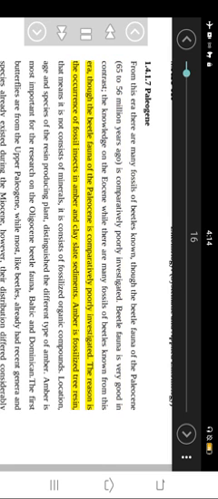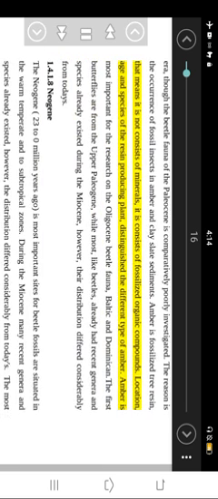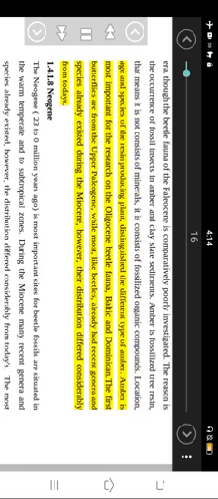The reason is the occurrence of fossil insects in amber and clay slate sediments. Amber is fossilized tree resin, which means it does not consist of minerals, but of fossilized organic compounds. Location, age and species of the resin-producing plant distinguish the different types of amber. Amber is most important for the research on the Oligocene beetle fauna, Baltic and Dominican.